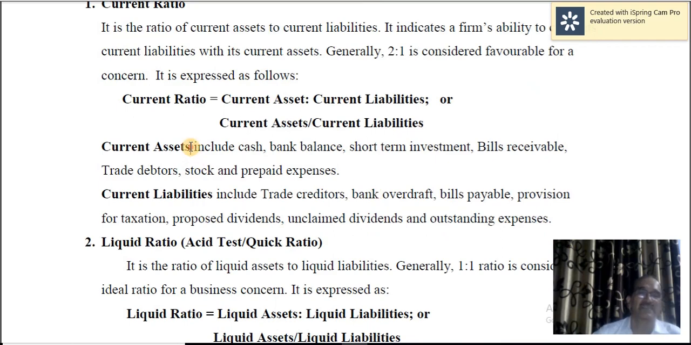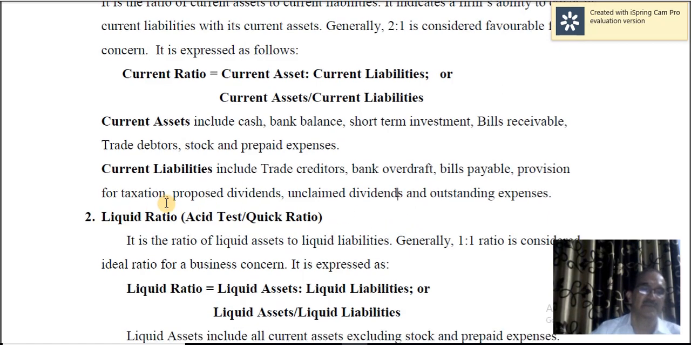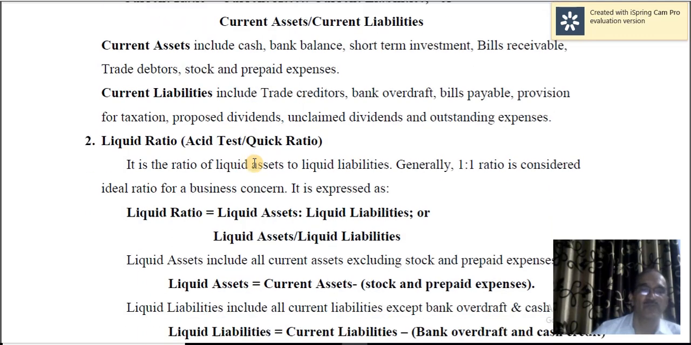Now, what are current assets? Current assets include cash, bank balance, short-term investment, bills receivable, trade debtors, stock, and prepaid expenses. What are current liabilities? That includes trade creditors, bank overdraft, bills payable, provision for taxation, proposed dividends, unclaimed dividends, and outstanding expenses. Okay, that's about current ratio.